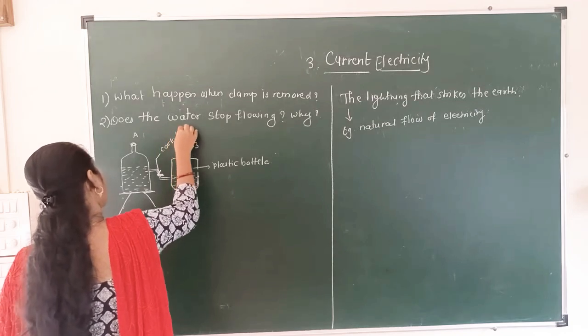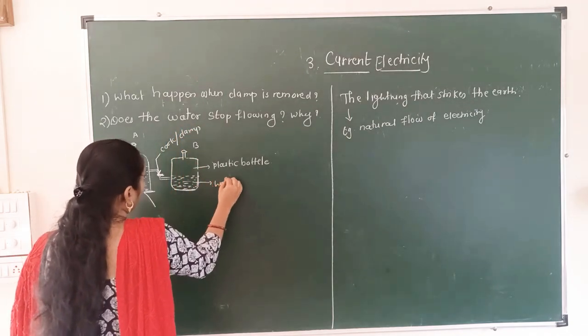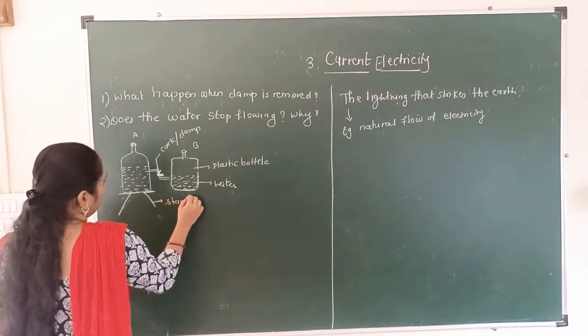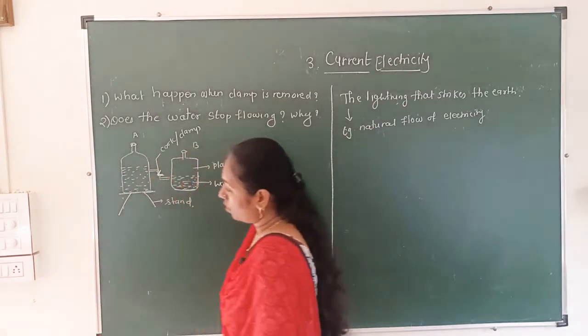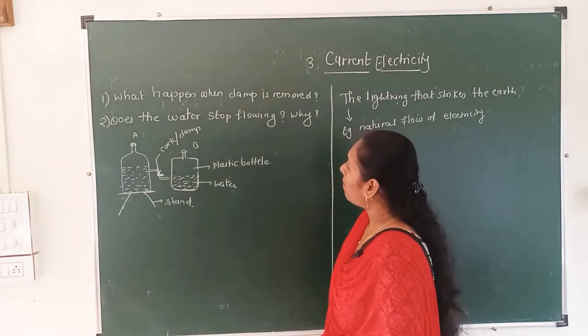Here is the cork, or it is also called a clamp. Here is the water, and here is the stand. And you have two questions. First question is, what happens when the clamp is removed?